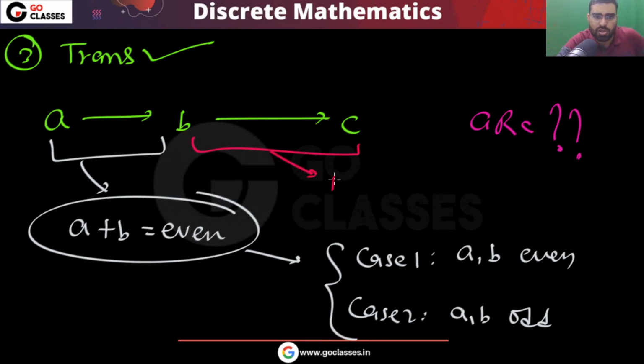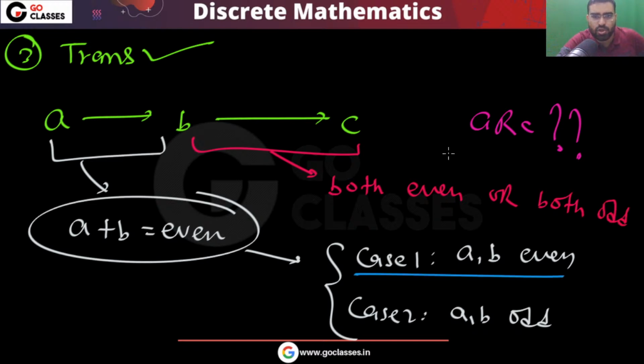So here also I can say that they become both even or both odd. So you can take two cases, and you can see in this case also A will be related to C. So whatever you do, A will be related to C.